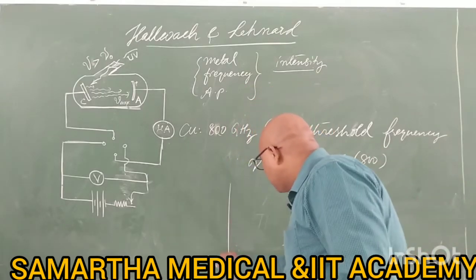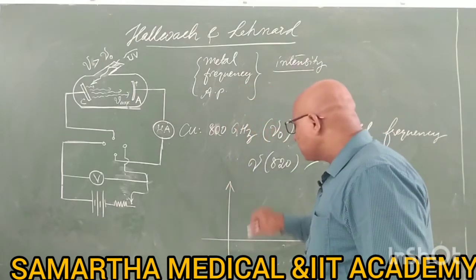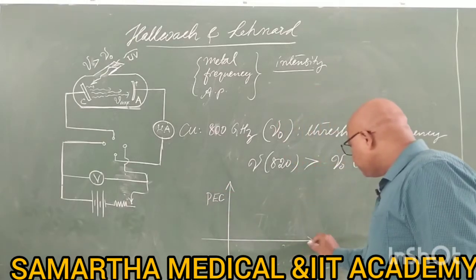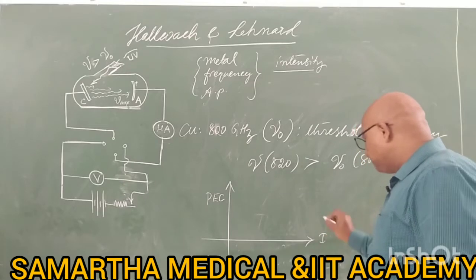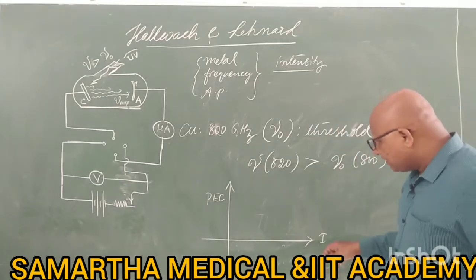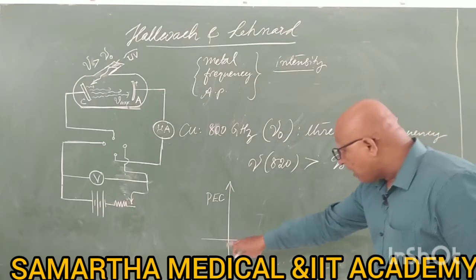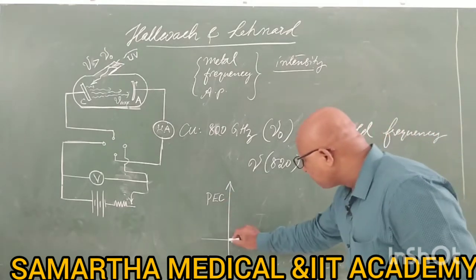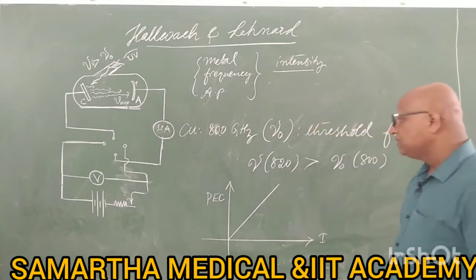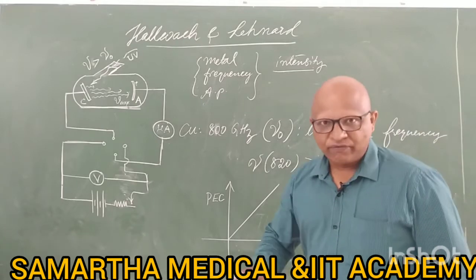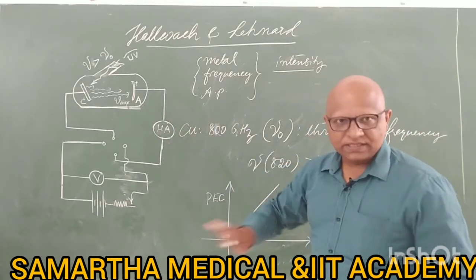If you plot the graph of photoelectric current versus intensity I, then small intensity means small photoelectric current, and large intensity means large photoelectric current. This is the variation you are going to get. Intensity 0 means light is off, and light off means current is 0.